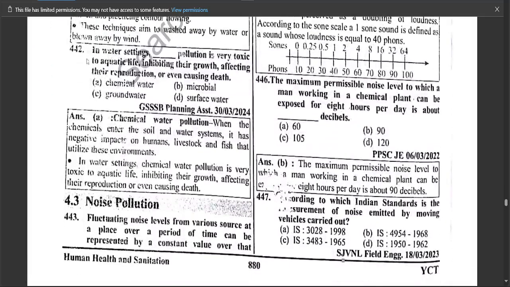है, नेक्स्ट क्वेश्चन देखते हैं। In water, dash pollution is very toxic to aquatic life, inhibiting their growth, affecting their reproduction, or even causing death, which is a chemical water.